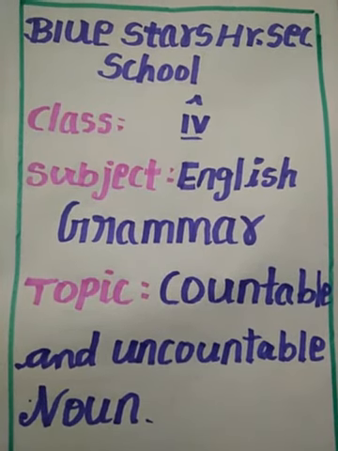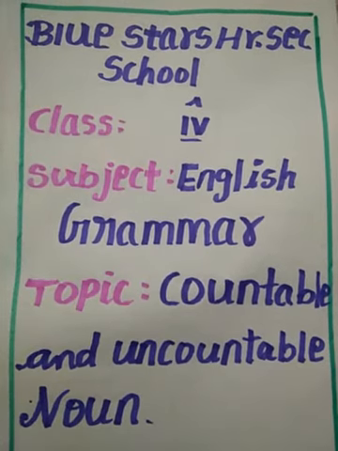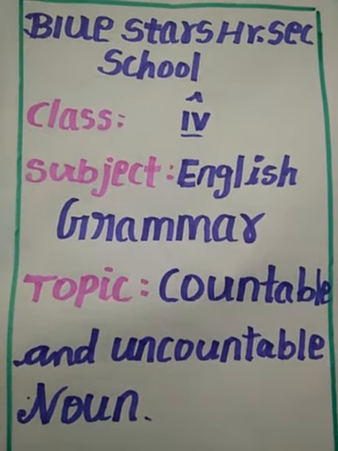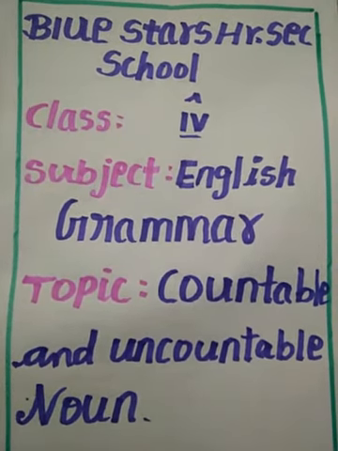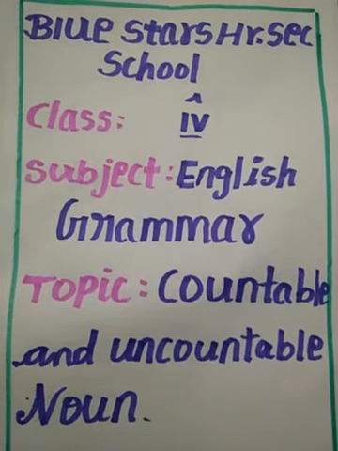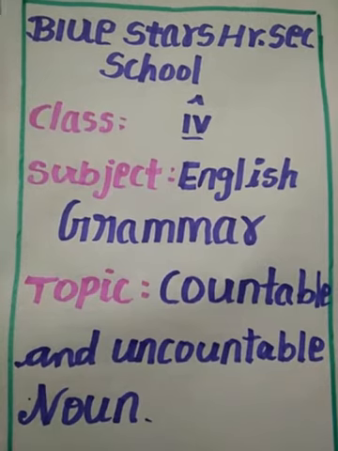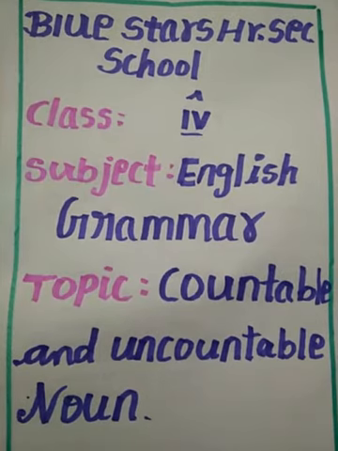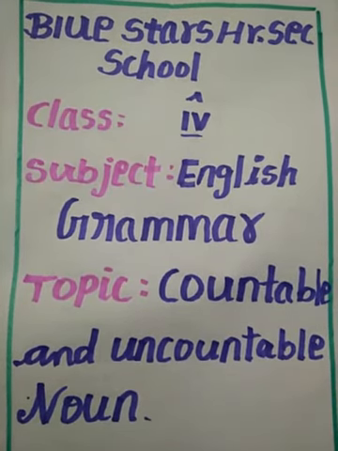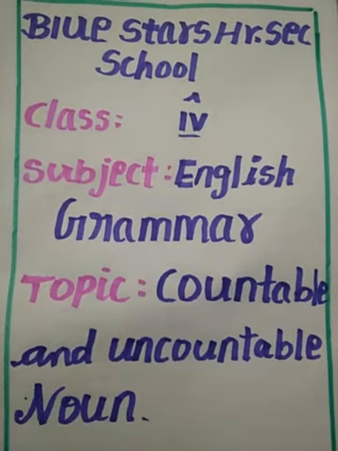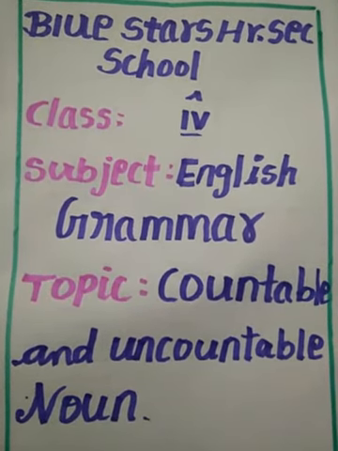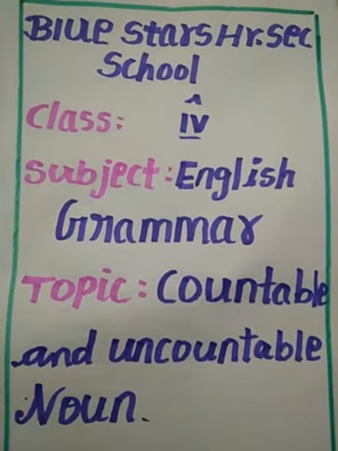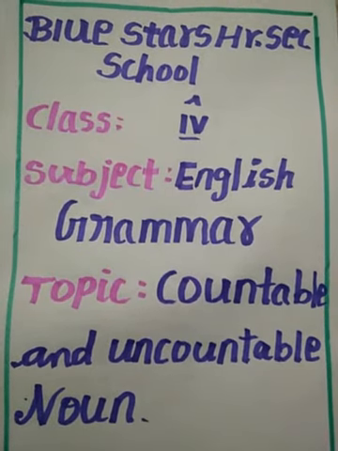Students, remember that singular verbs are used with singular countable nouns, while plural verbs are used with plural countable nouns. For example, my cat is playing. Here, cat is a singular countable noun.